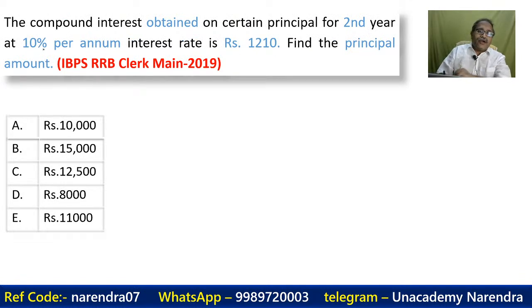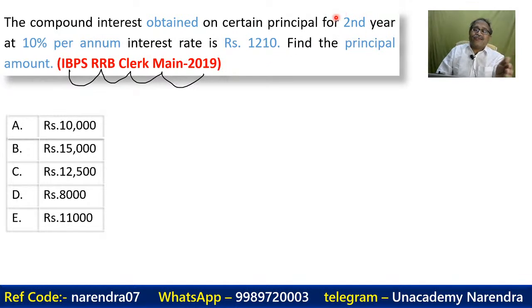Now you can see all my good friends, that's IBPS RRB Clerk Main. ठीक है, मेन का क्वेश्चन क्या टफ होता है, लास्ट ईयर क्या टफ दिया था, चलिए देख लेते हैं यहाँ पे. Now, the compound interest obtained on a certain principal for second year at 10% per annum interest rate is 1210.